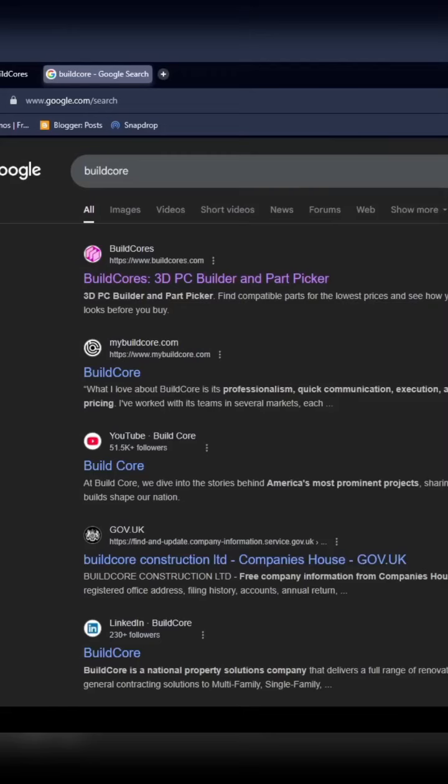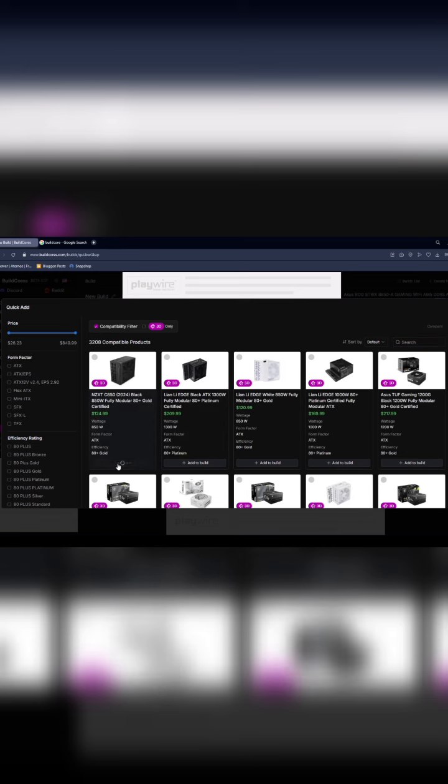BuildCores is a powerful online tool that lets you design and visualize your custom PC builds in 3D. With BuildCores, you can select components, choose from a wide range of PC components, including CPU, GPU, case, fans, and power supply. The site automatically checks compatibility between parts, ensuring a smooth building process.